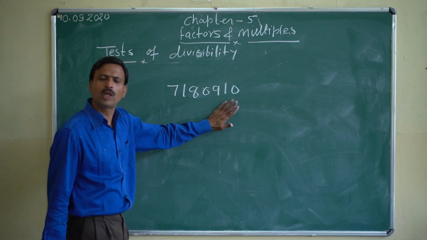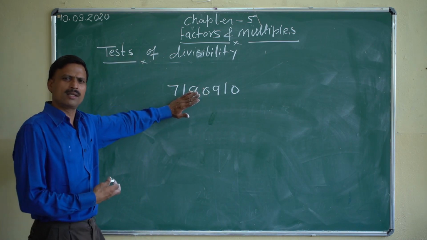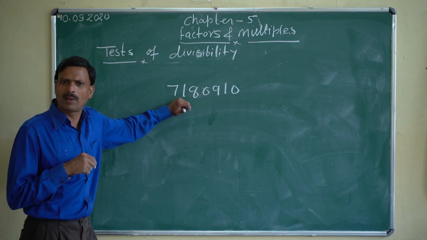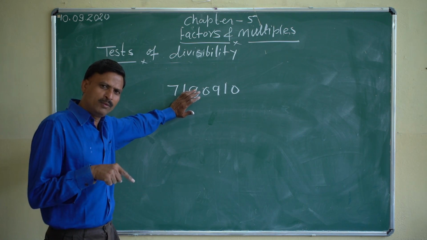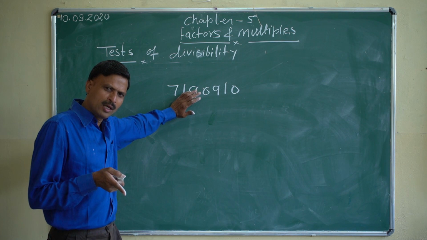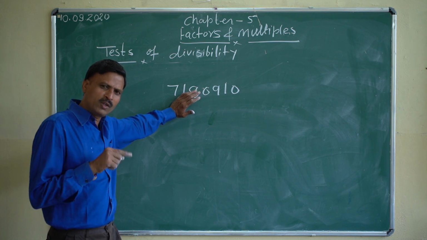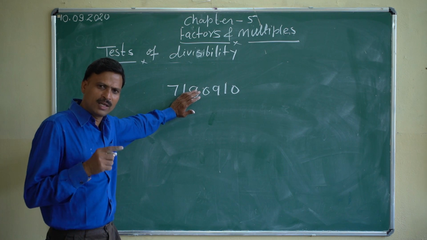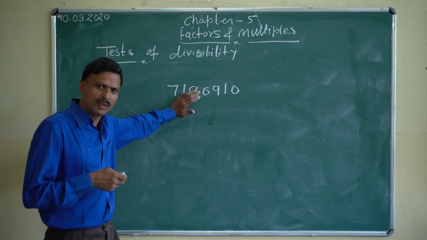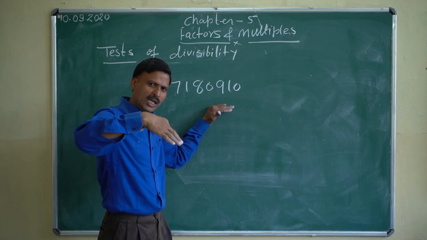We'll check without dividing whether this number is divisible by 11. What I told you: we'll find the sum of the digits in even places and also the sum of the digits in odd places, and find their difference. If the difference is 0 or a multiple of 11, the number will be divisible by 11.